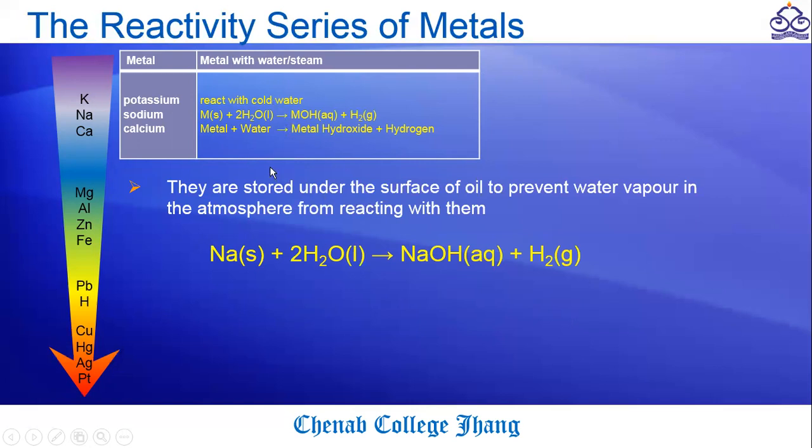So the one problem is how we can store these metals, because you know that there is moisture in our atmosphere too. What does moisture mean? Moisture means the water present as water vapor. So they can liberate hydrogen from this water vapor and form metal hydroxides. So we can store these metals under the surface of oil to prevent their reaction with cold water or moisture.